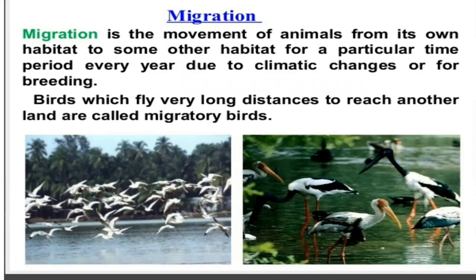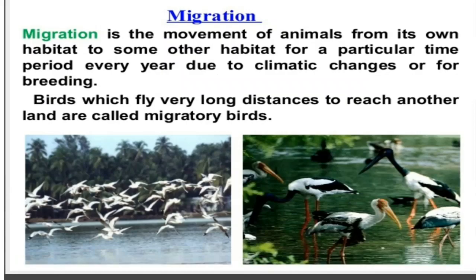They fly to far away areas every year during a particular time because of climatic change, and there they lay eggs, as the weather in their natural habitats becomes very cold and inhospitable for them to breed their young ones. Such birds we call migratory birds.